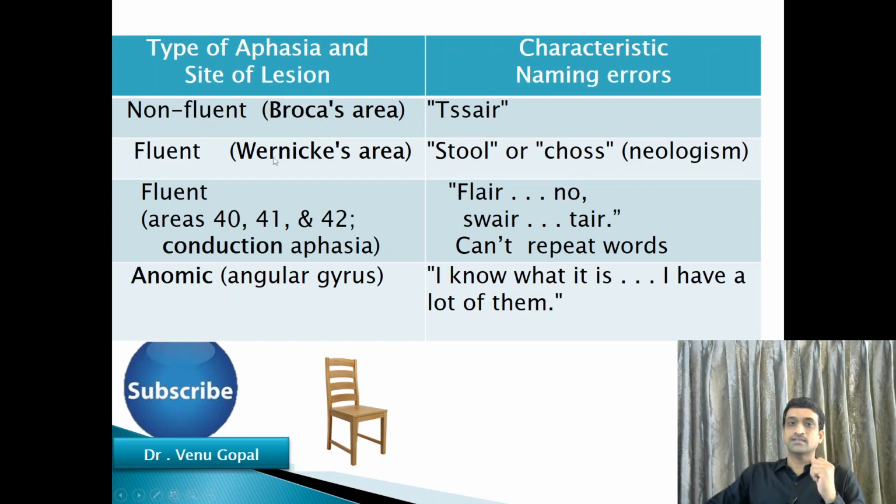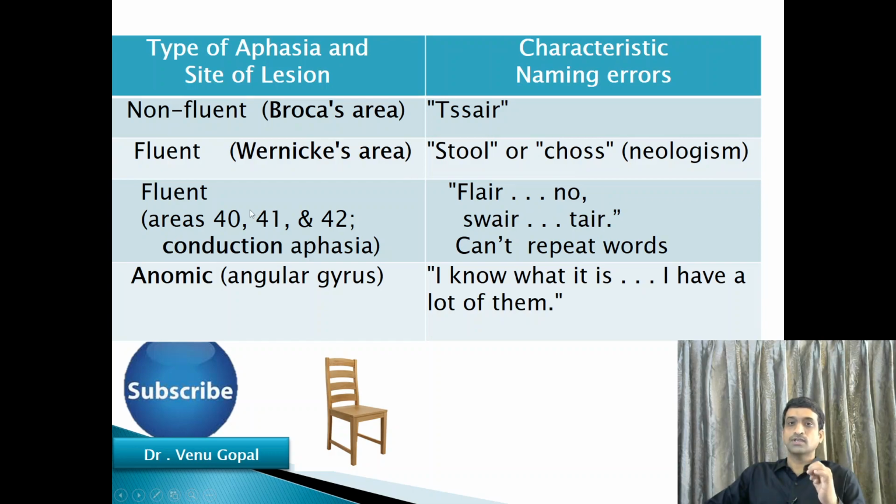Whereas in Wernicke's aphasia, Wernicke's area, that is sensory area for speech, is damaged, which is also known as fluent aphasia. In this case, the fluency is present, but the exact term is not selected, as it is not comprehended by the Wernicke's area or intellectual part of the brain. So that you will say stool, chaws, or you may start with new terms which are not there in the dictionary. That is known as neologism.